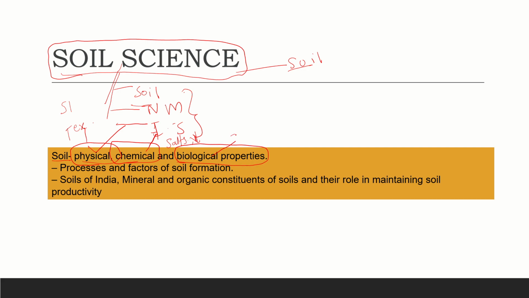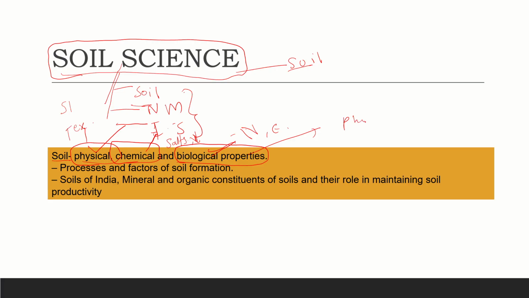What are the biological properties in the soil, like nitrogen fixation bacteria and earthworms. There are different things in the form of biological properties that we study, and the questions are very direct from this.